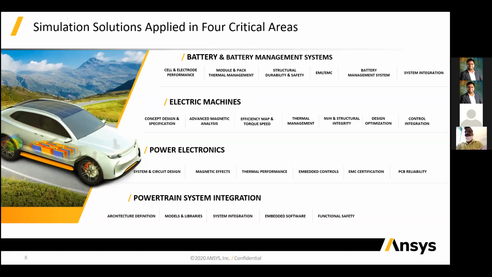Before designing, we first have to design a battery, and after selecting that battery, we go for the machine, and then how to control that machine. Then we require power electronic devices, and after that we integrate all three, the battery and battery management system, electrical machine, and power electronics, in the same powertrain.